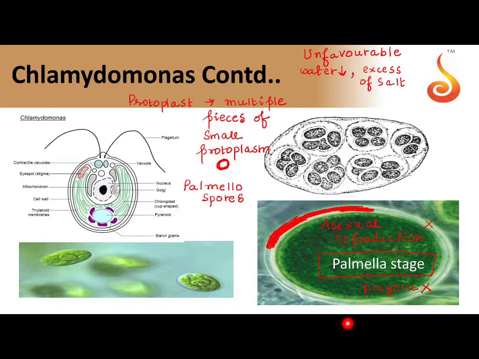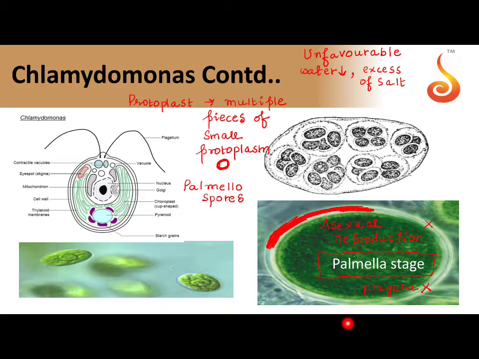Asexual reproduction, unfavorable condition, protoplast divides into many segments, common gelatinous sheath, independent gelatinous sheath, no flagella, dormancy, and they are called palmellospores. On onset of favorable conditions, the gelatinous coat dissolves and flagella appear, and however many divisions of the protoplast occurred, those many fragments will develop into young Chlamydomonas. That is Palmella stage.